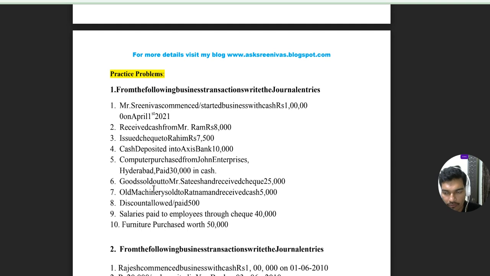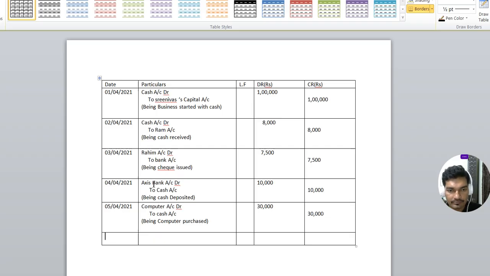As per the accounting rule, goods account should not be debited and goods account should not be credited. So instead of writing goods credit side, we should write sales account. So sales account always should be shown credit side. So this happened on 6th April 2021. So why we are writing bank?